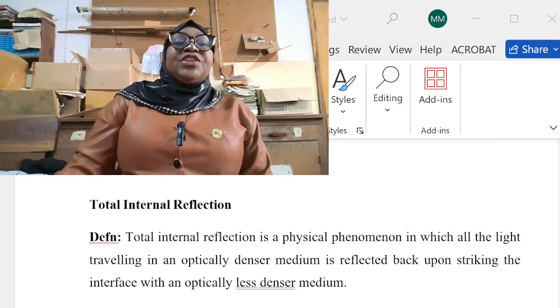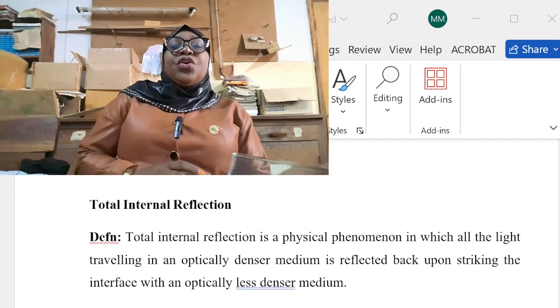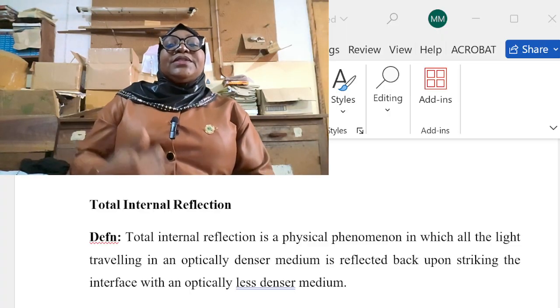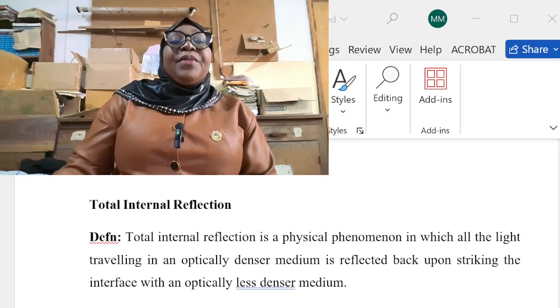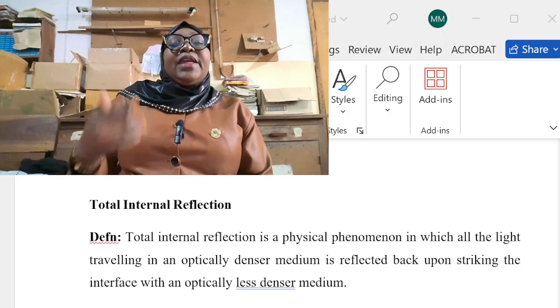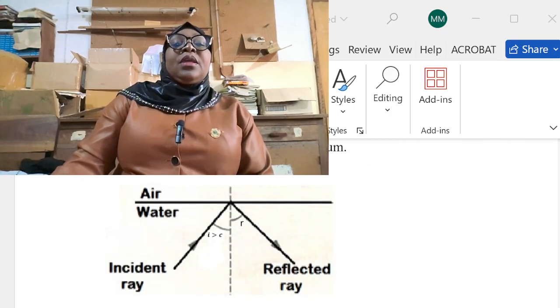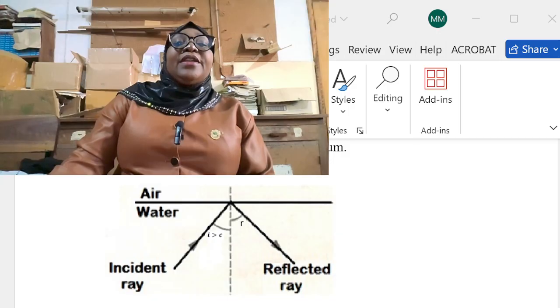Total internal reflection is a physical phenomenon in which all light rays traveling in the optically denser medium are reflected back to the original medium after striking the boundary of the optically less dense medium. So suppose this is a ray of light traveling from water to air. This is the boundary between the air and the water.